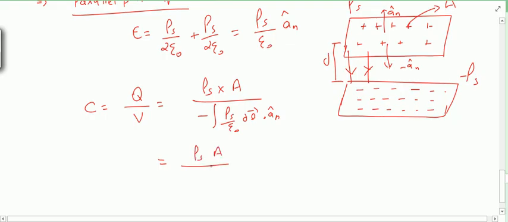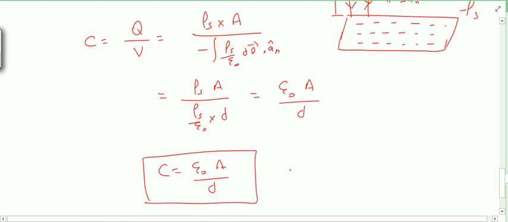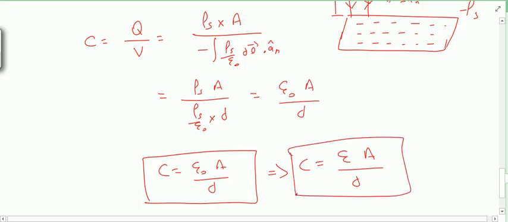Rho s by epsilon naught, from here, and for d l this distance will come, and you will get a formula like this: epsilon naught A by d for a parallel plate capacitor which is having no dielectric between its plates. If a dielectric is placed, then this epsilon naught will be replaced by just epsilon A by d.